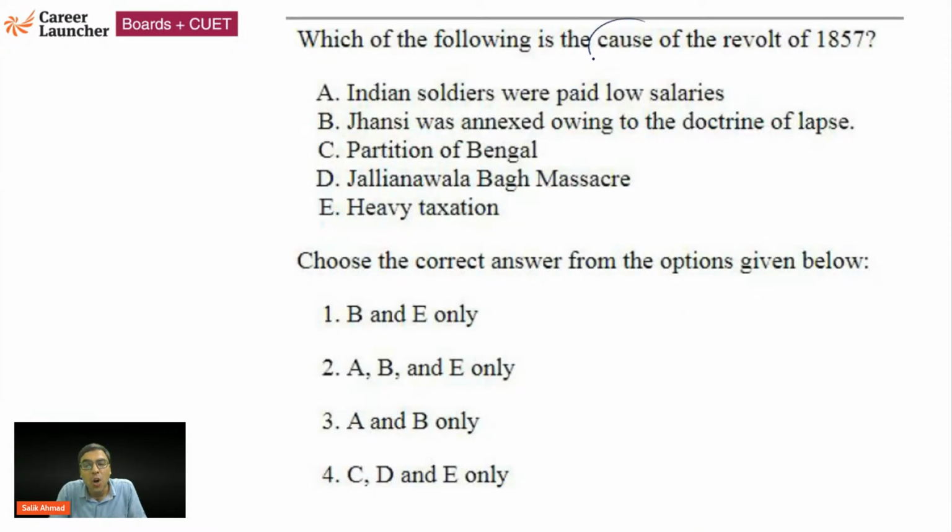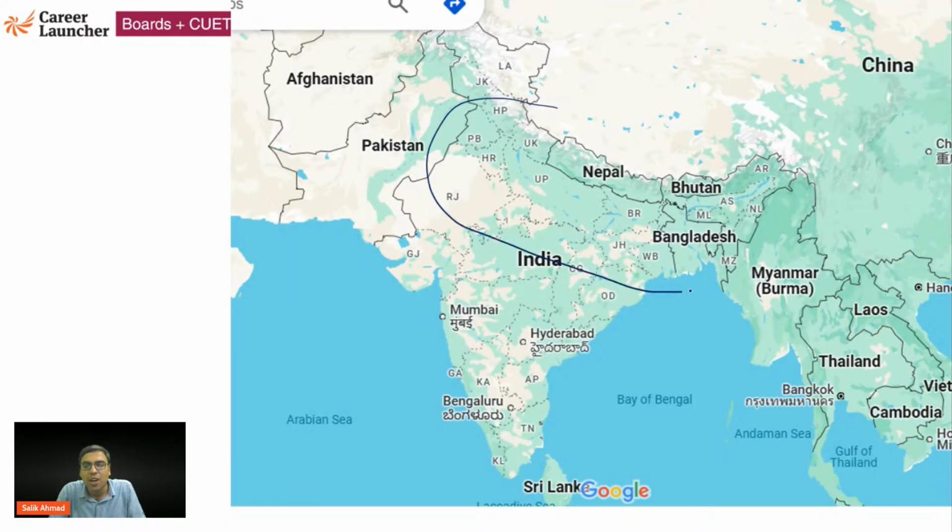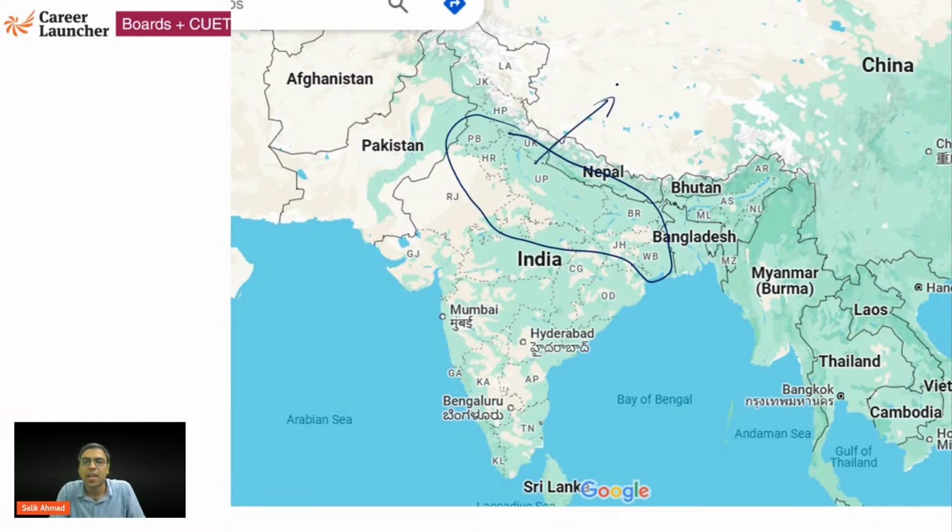Which of the following is the reason for the 1857 revolt? I hope you are aware. The 1857 revolt was a revolt by Indians against the British, and it happened mostly in North India, in this region. Some of it was in the southern portion, but mostly it happened in this region. Basically, this is the main place where the 1857 revolt happened. Okay.